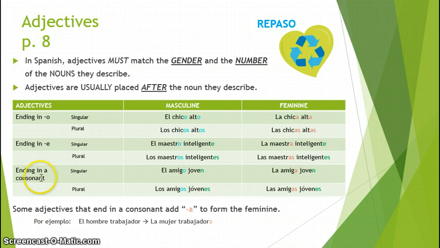Some adjectives will end in a consonant. An example of this is the word joven, young. El amigo joven, the young friend. If that friend is a girl, however, I have to say la amiga joven. When I make this plural, since it ends in a consonant, this time I'm adding not just an S, but an ES. Los amigos jóvenes, las amigas jóvenes. There are some adjectives that end in a consonant that we will add an A to make the feminine form. Por ejemplo, el hombre trabajador, la mujer trabajadora.